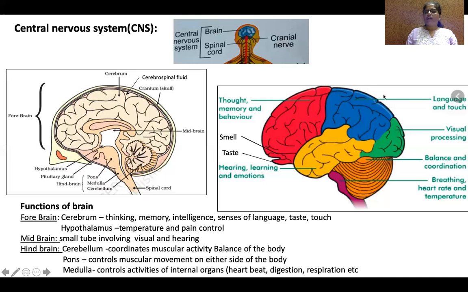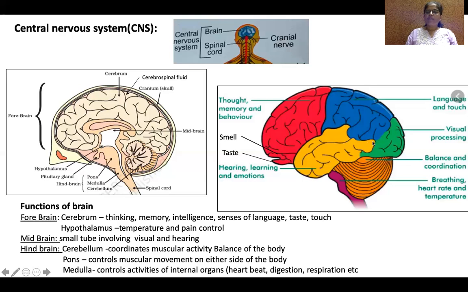Okay. Similarly, next part, it is speech and the language. Sense of language is placed here and sense of touch also. Kind of touch, soft or hard, is also placed here. Now coming to the back of the brain, here visual processing and the images. The images form here at the back of the brain. This is the part where vision related information is processed.